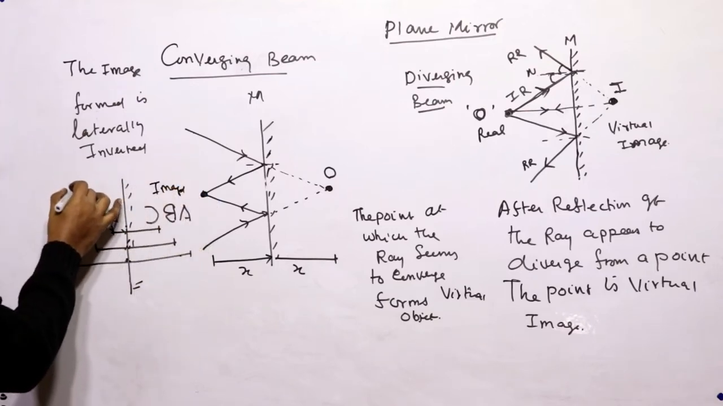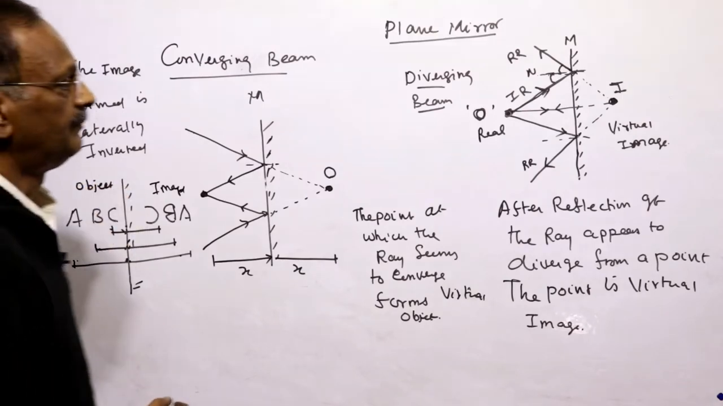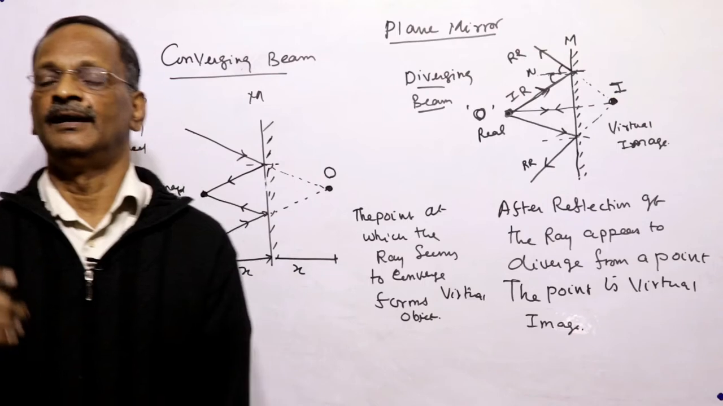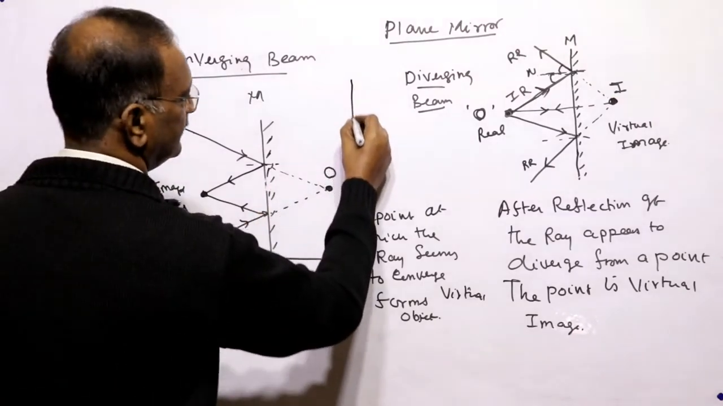This is the object. Moreover, the plane mirror will have a focal length of infinity. Why? Because we have already discussed it in the previous chapter.